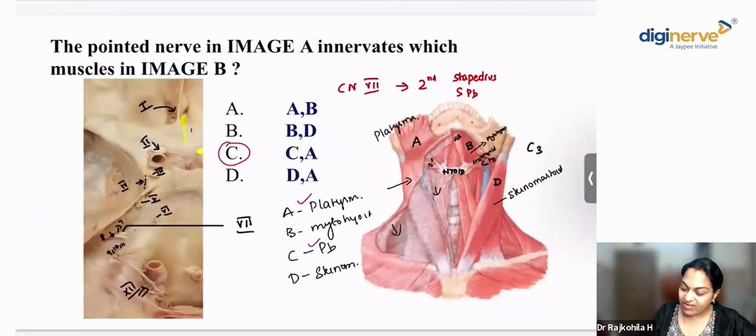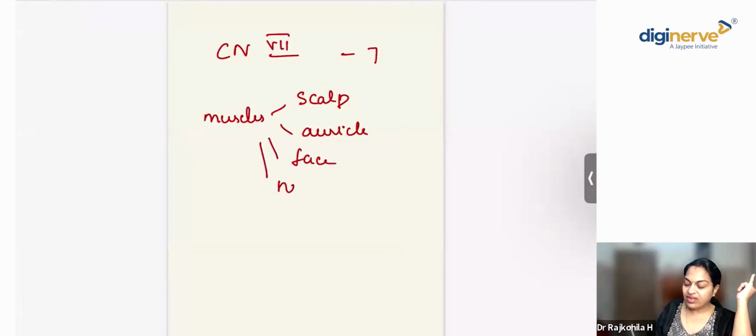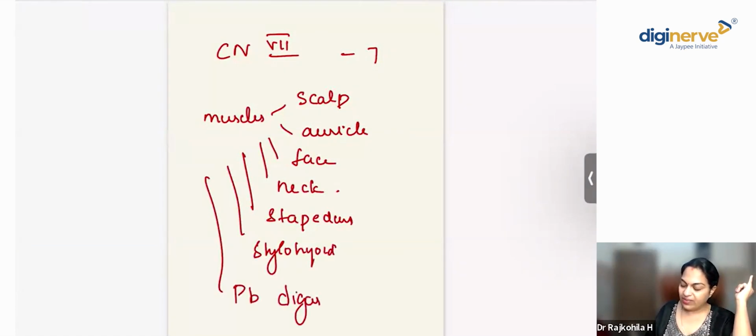You can just write it down so that you'll never forget it. Cranial nerve 7 innervates 7 groups of muscles. The subcutaneous muscles of the scalp, of auricle, of face, of neck, stapedius, stylohyoid, and posterior belly of digastric.